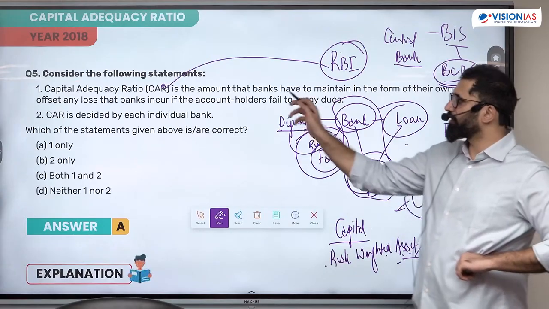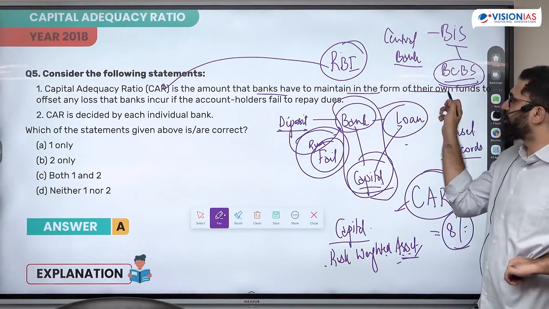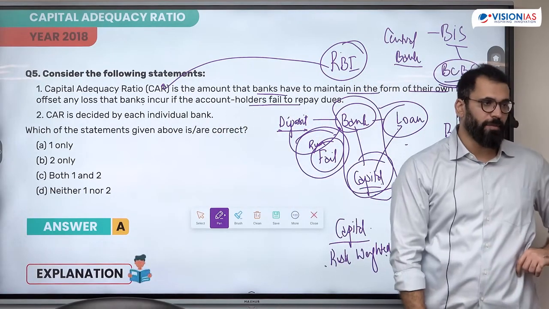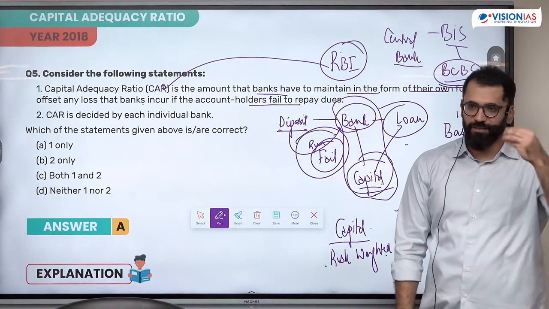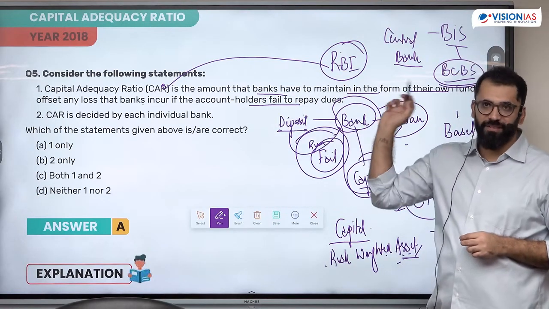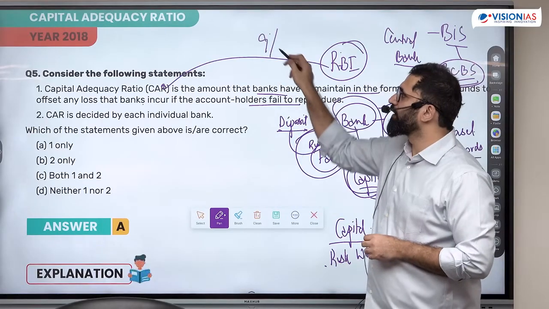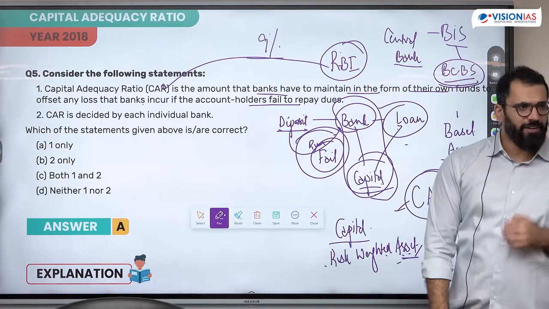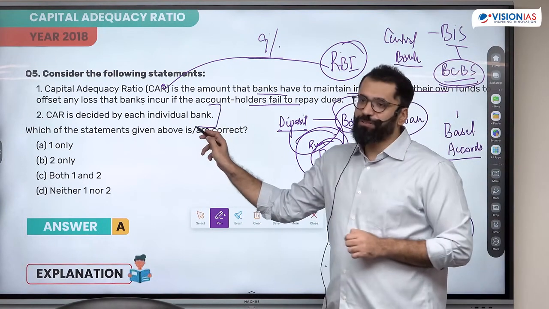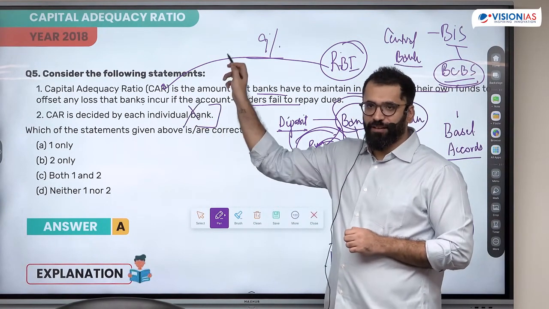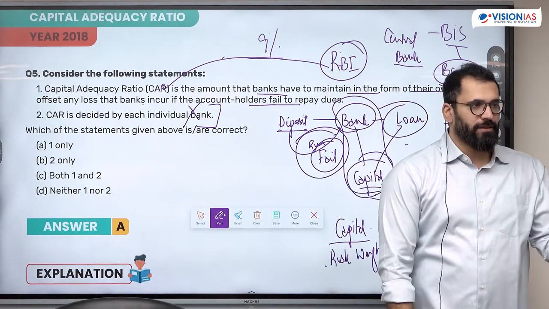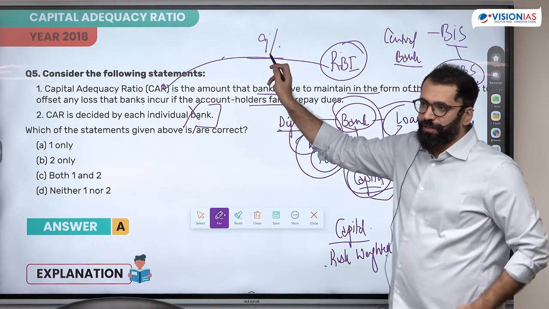So what is the capital adequacy ratio? It is the amount the banks have to maintain in the form of their own funds to offset any loss when repayment doesn't happen. So this is a trust which you are creating with the depositors, which RBI has asked you to do. Basel said 8%, RBI said 9%. Every bank has these capital adequacy norms. The minimum is decided by RBI, beyond that you can keep as much as you want. So every bank has to maintain a minimum of 9%.